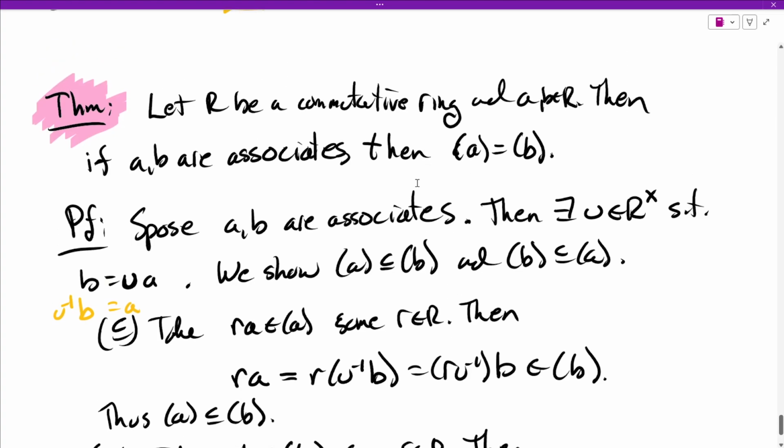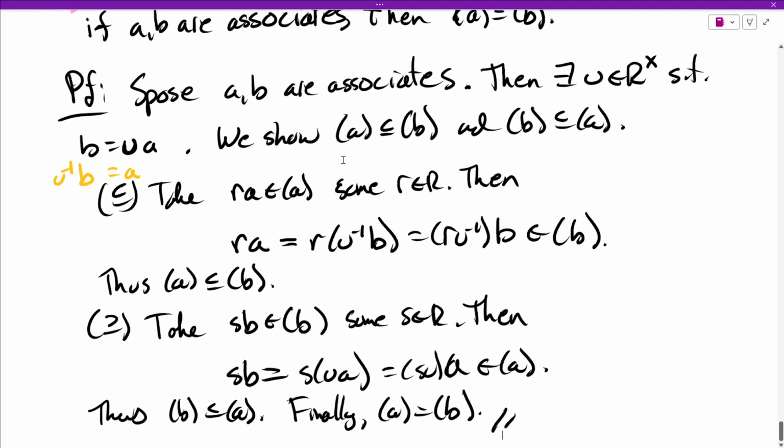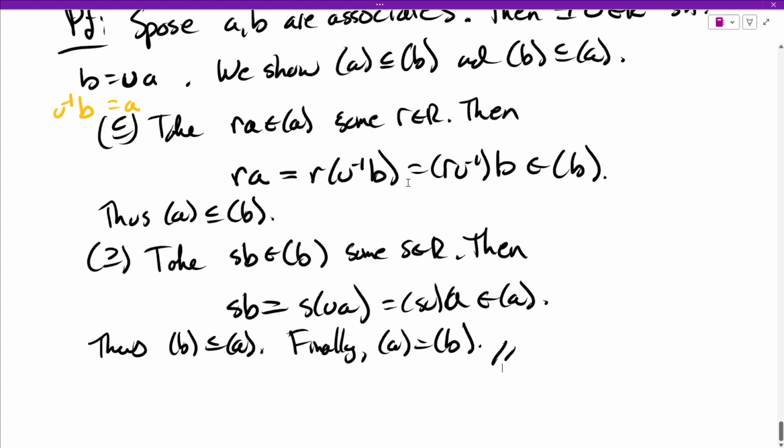However, it need not be the case that if you generate the same principal ideal, then you are associates. At least it's not obvious to me. Let me think for a second, actually. Yeah, I think that in a general ring, if you generate the same principal ideal, you need not be associates, and the reason is because of the presence of zero divisors. So we won't go down that route, but we are going to point out here that if we're associates, we generate the same principal ideal.